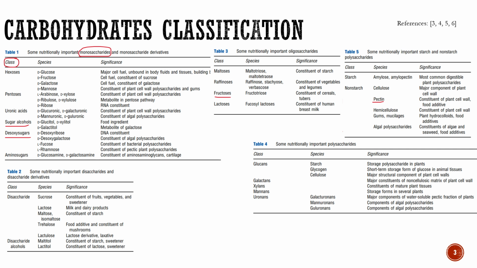For further information on the classification of carbohydrates, you can look at the tables presented in this slide. We are now moving into the structure of carbohydrates. After a better understanding of carbohydrate structure, maybe some of the names in the table will have more meaning.